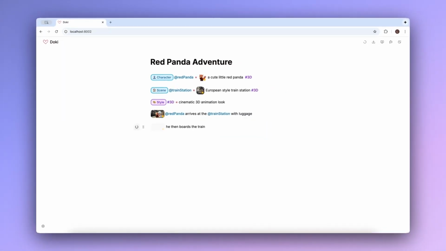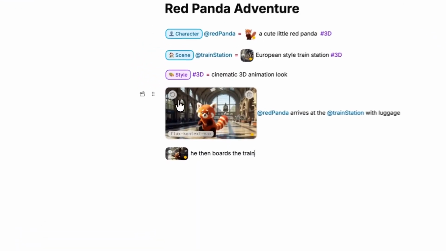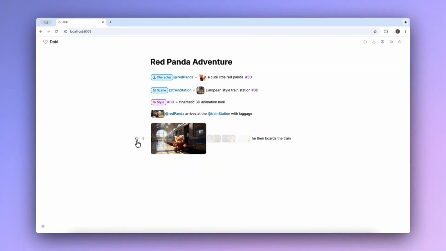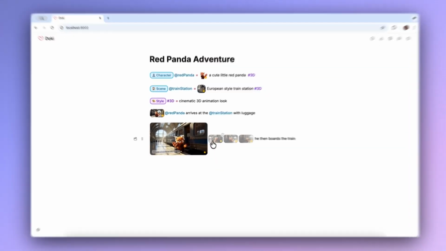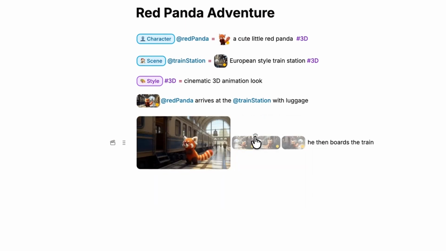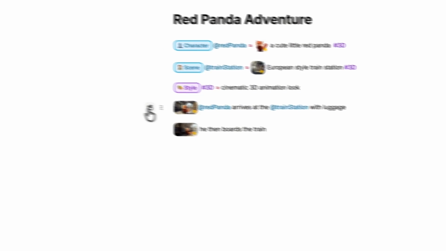Doki's generation pipeline automatically resolves all references, gathers the right context, and produces inline previews. If a shot isn't quite right, we can generate variants with a simple right click. Once you find the version you like, render it again, and in moments, your first video is ready.